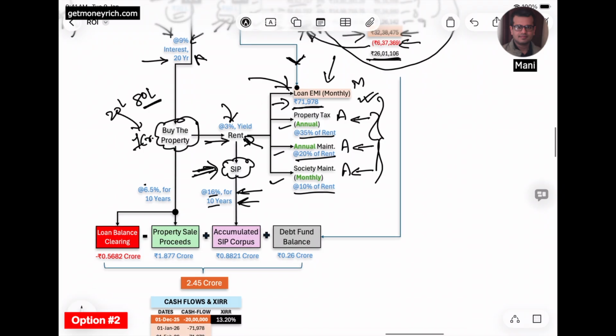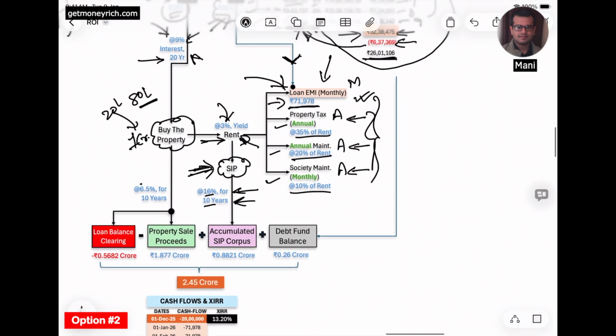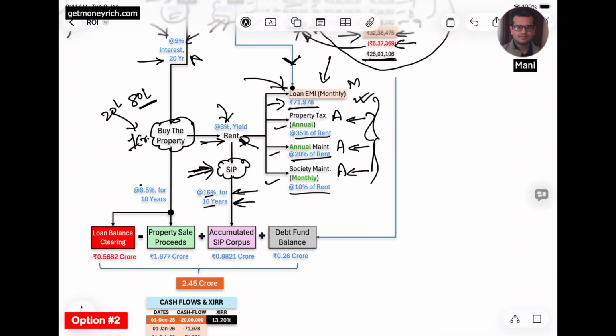So now let's see what is happening after 10 years. What kind of cash flows is he having after the 10th year?